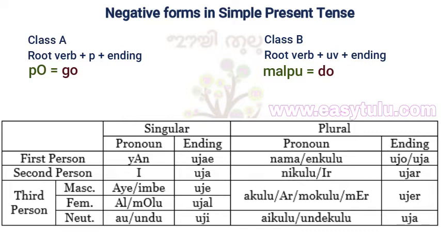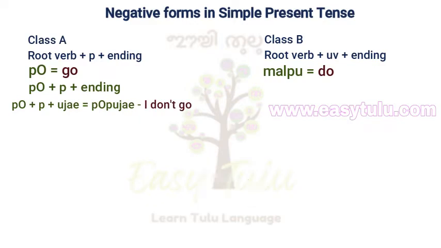Po means go. It is a class A verb. It is conjugated by adding the pu suffix before adding the personal ending. Root verb plus pu plus personal ending. Po plus pu plus personal ending. The negative personal ending for yan is uja. So it will be po plus pu plus uja, po puja, which means I don't go.